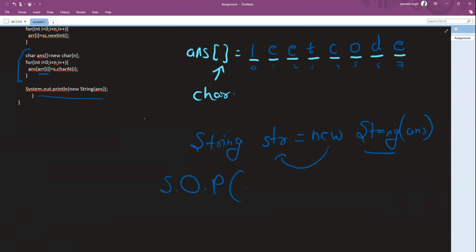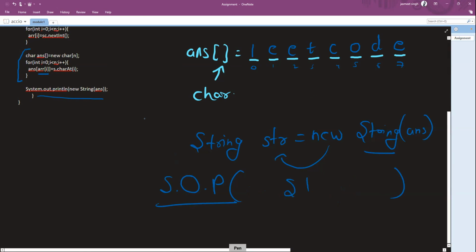In System.out.print, I simply wrote create a new string of answer and pass it to System.out. Now System.out will print it, right? So it is basically satisfying my need to print out the answer rather than creating one more line of code and storing this value, right? If I was to write this line also, I can skip it and simply write, okay, so please print str, right? Because str is holding the value that was created above, right? That is LeetCode. Got it?